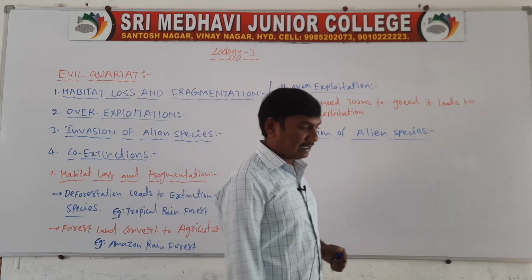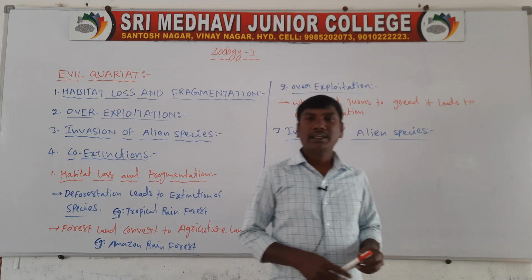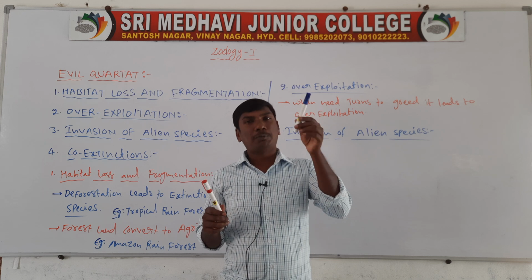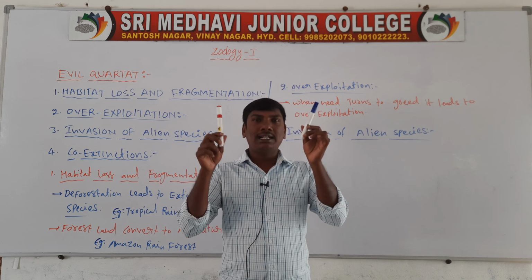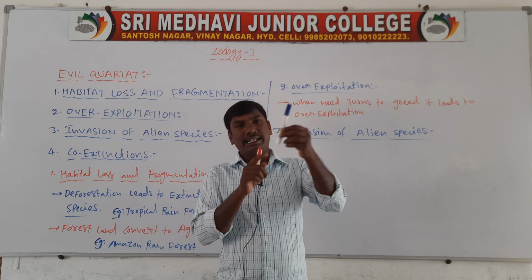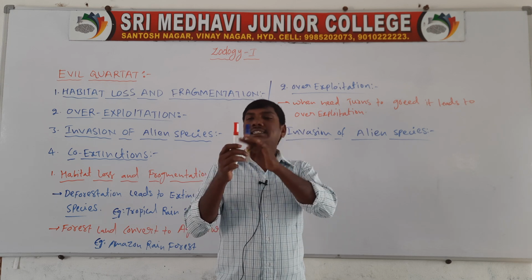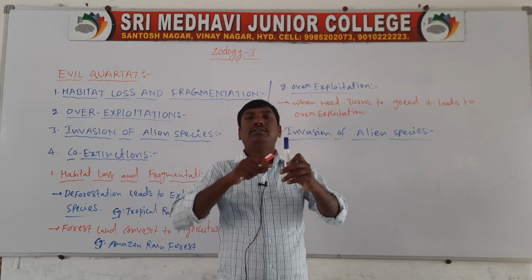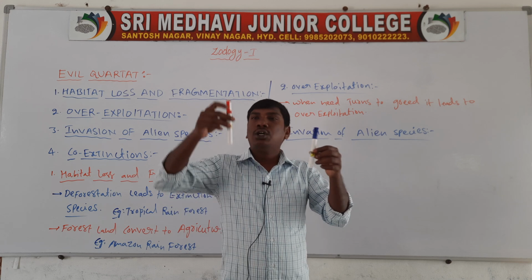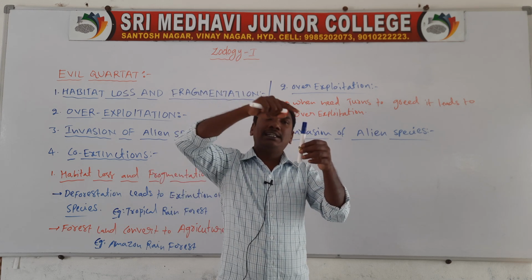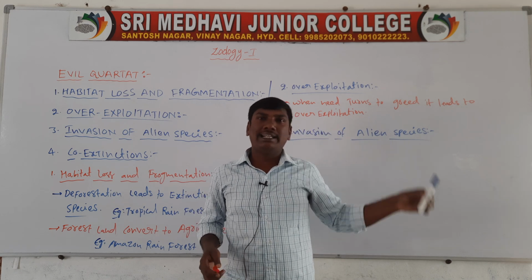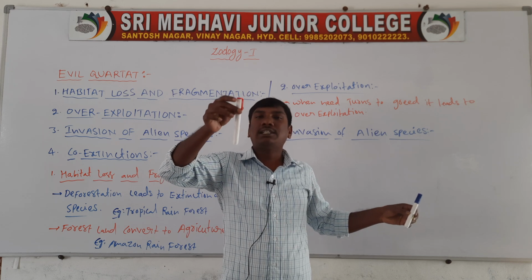Co-extinction means, for example, there are two species, one plant and one animal. This animal completely depends on this plant. If in any region the plant goes extinct, automatically the animal species also goes extinct.